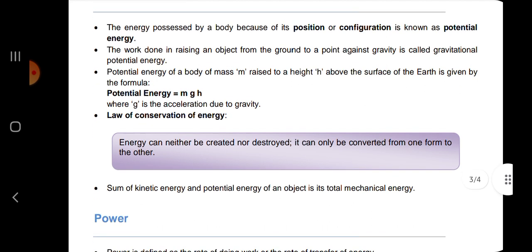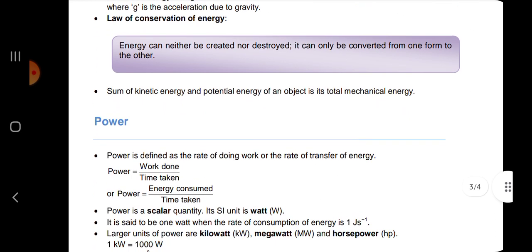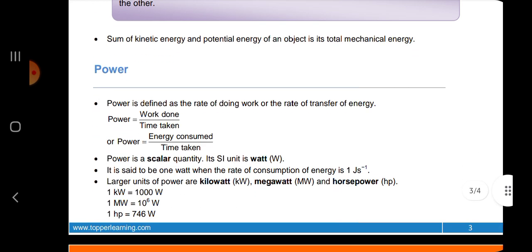Then law of conservation of energy. Energy can neither be created nor destroyed. It can only be converted from one form to another. Sum of kinetic energy and potential energy of an object is its total mechanical energy.